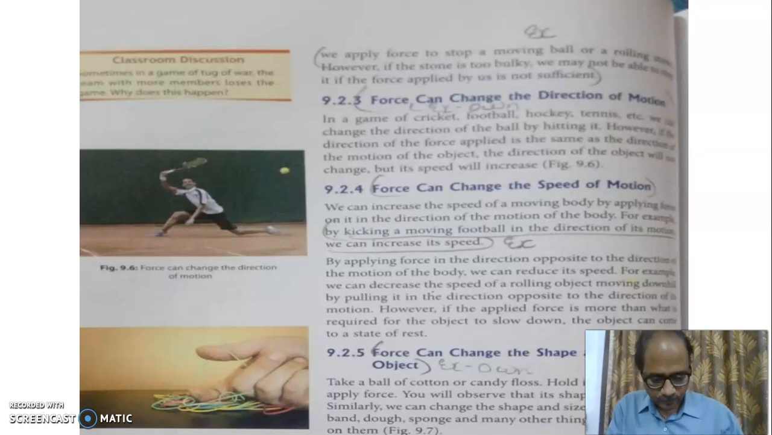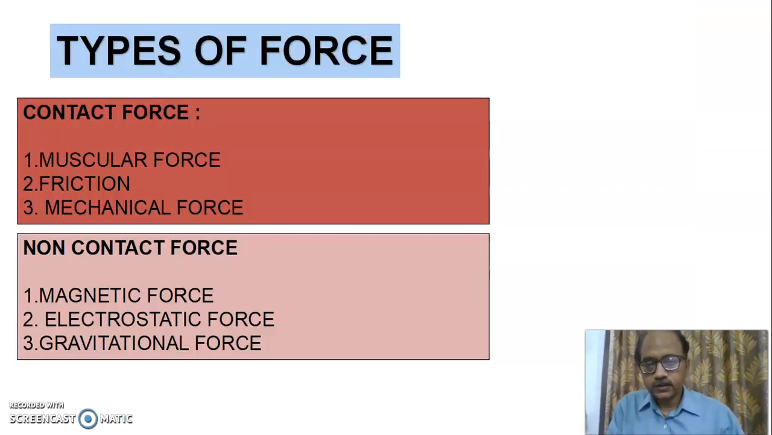Force can do various things, as we have seen here. Types of forces: contact force, muscular force, frictional force, and mechanical force. These are examples of contact force. Non-contact forces: magnetic force, electrostatic force, and gravitational force.